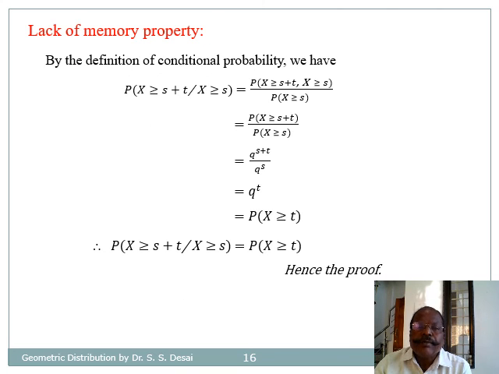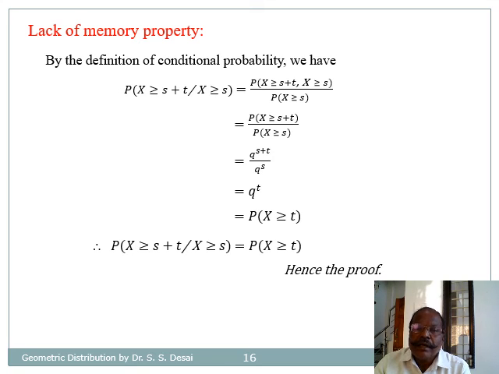So using the concept of conditional probability, we can consider the conditional probability that X is greater than or equal to s plus t, given that X is greater than or equal to s. So it gives us probability that X is greater than or equal to s plus t and X is greater than or equal to s, divided by probability that X is greater than or equal to s.